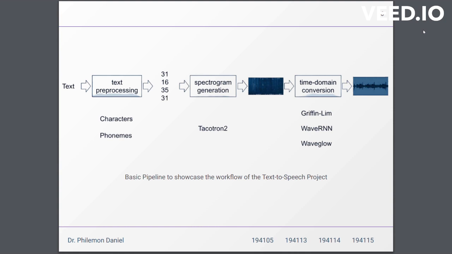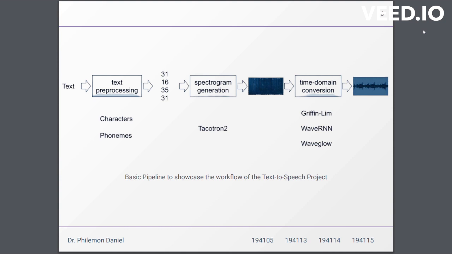This model converts the character tokens into a spectrogram. A spectrogram is a collection of frequencies of varying range which helps us convert it into an audio output. This spectrogram is then passed on to a vocoder, which converts it into an audio output.